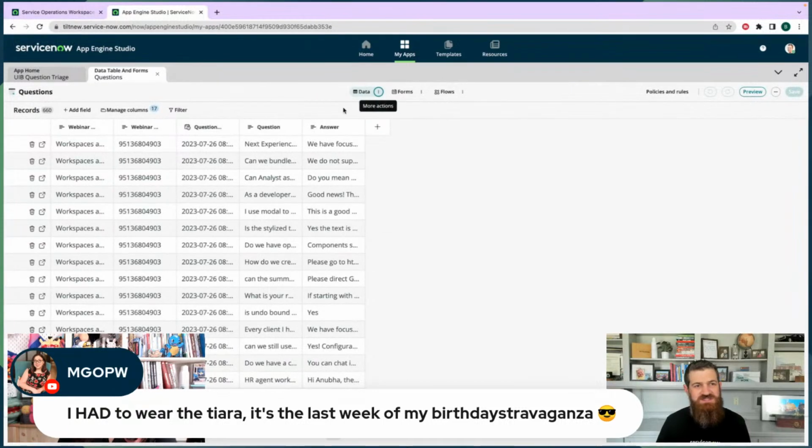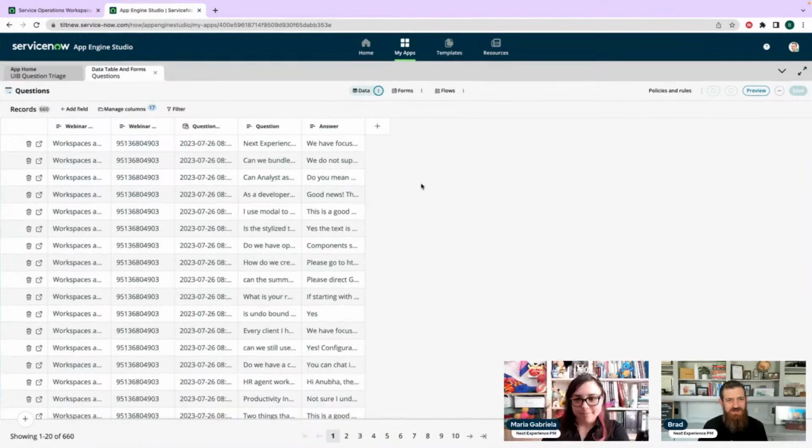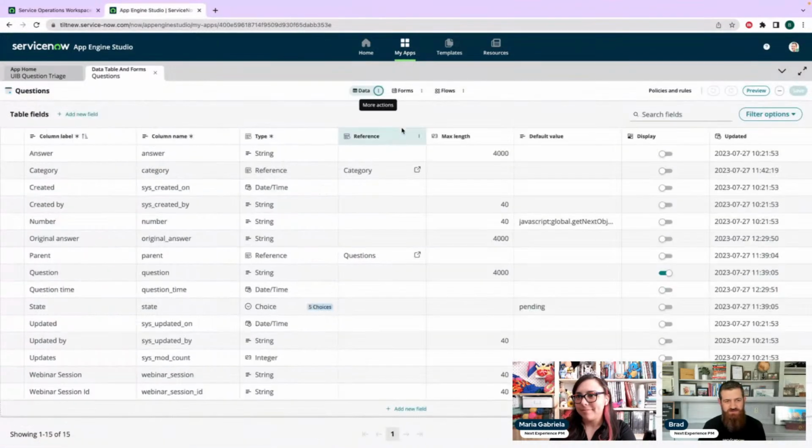All right, so this is that new, is this a Utah thing? I'm not in App Engine Studio as much as I used to be, but I do like this little Excel view. So we can see we have 660 questions. If we look at our data model here, we've got question and answer. So we didn't answer all of them.